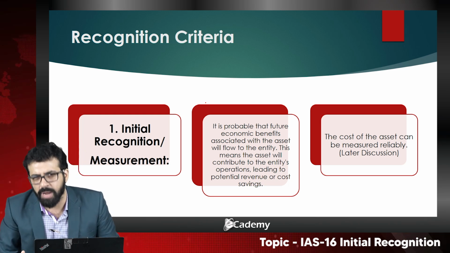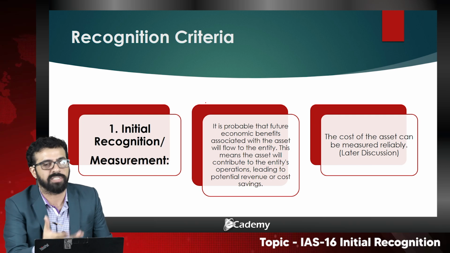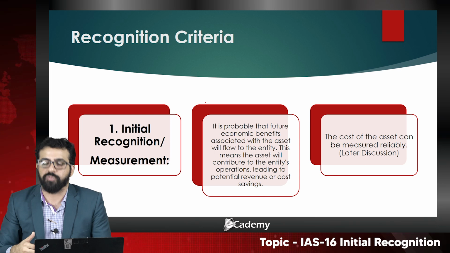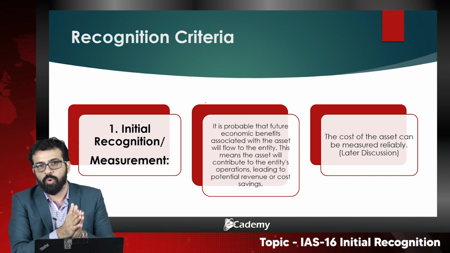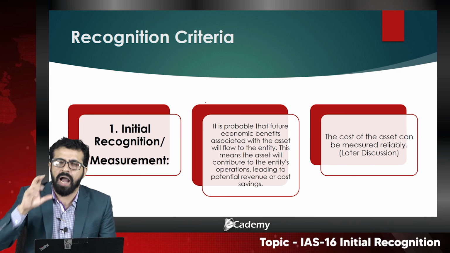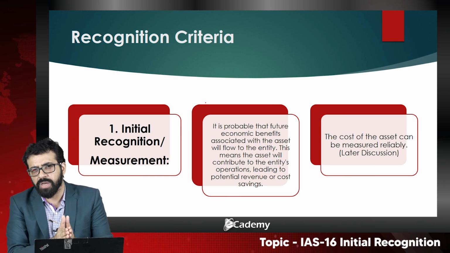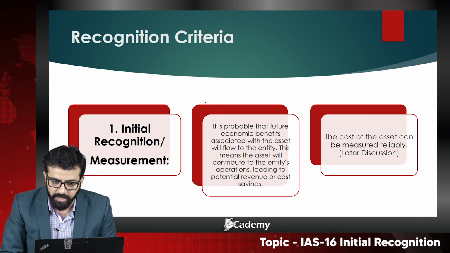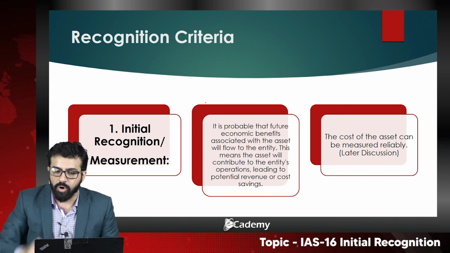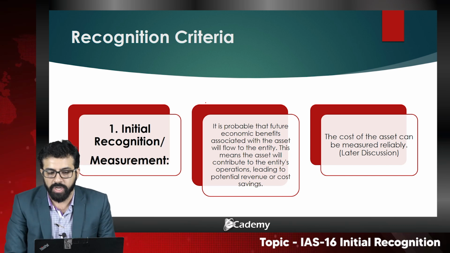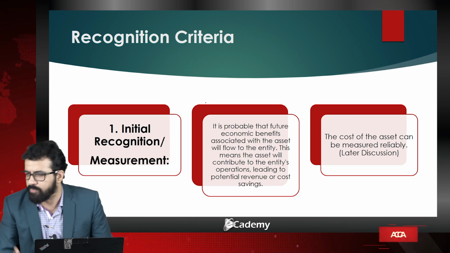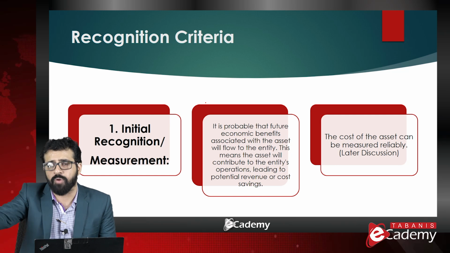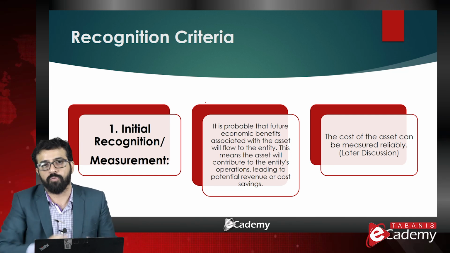In this F7 paper, the examiner is less likely to ask this kind of initial recognition question during the exam. But for the purpose of clarity and covering the whole syllabus, I am providing you this slide and teaching you this. But I think it is rare that the examiner will ask this kind of question. So the first criterion is that it is probable that the future economic benefit associated with the asset will flow to the entity. You need to make sure that whatever asset has been acquired, the economic benefit must be derived from that asset and must flow to the entity.